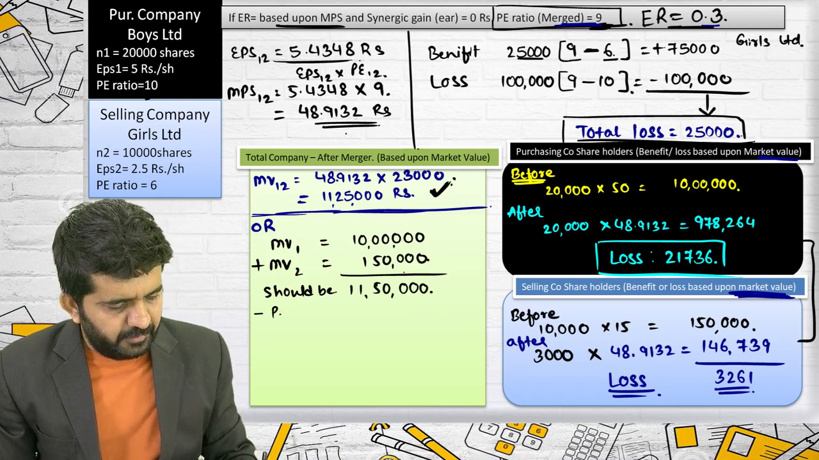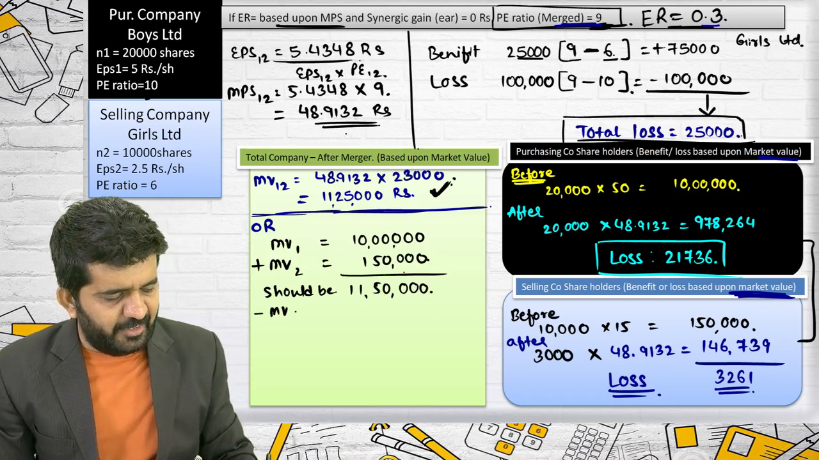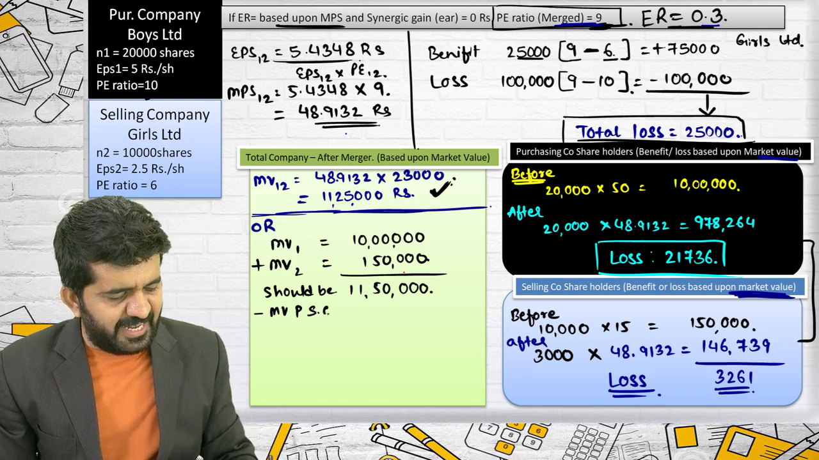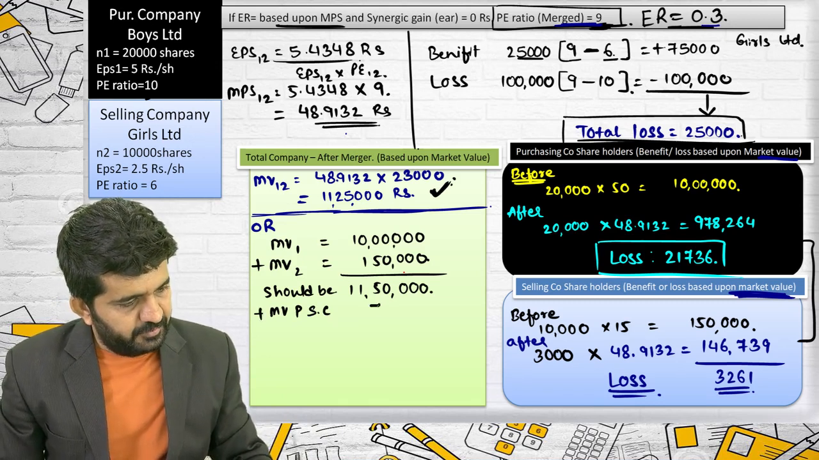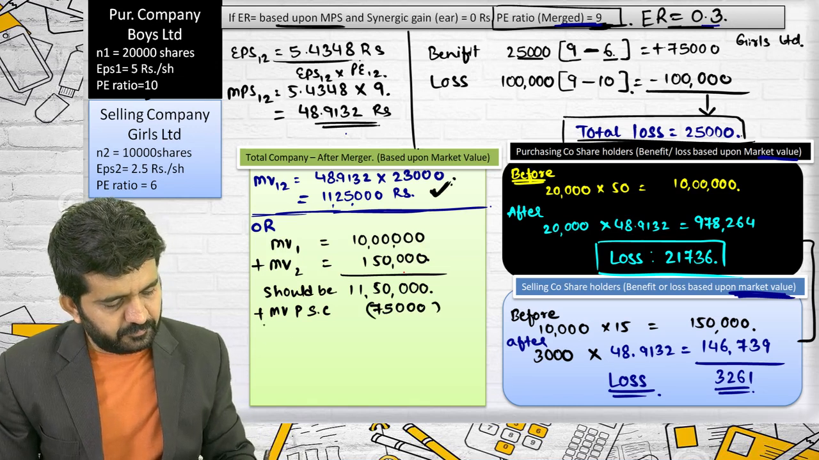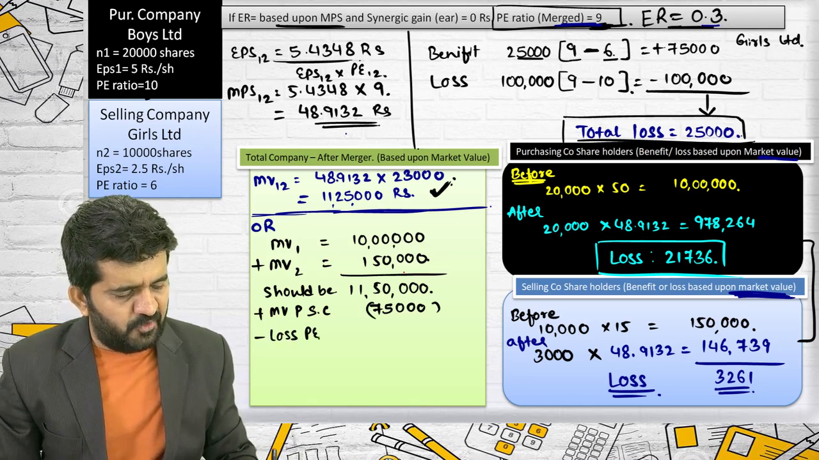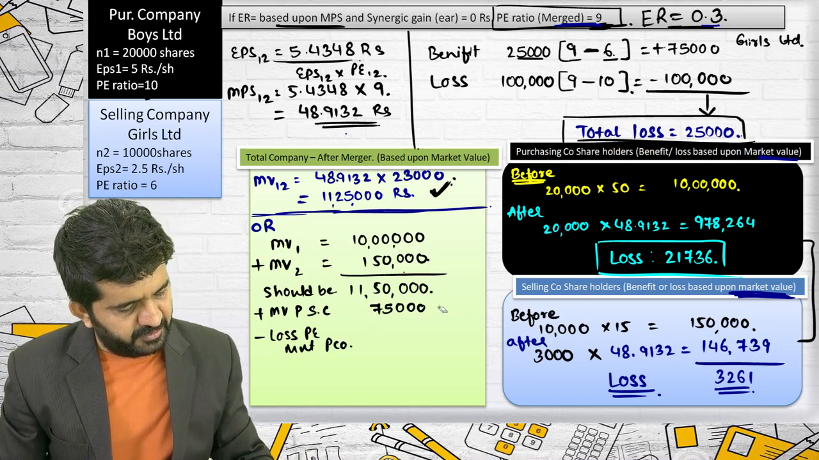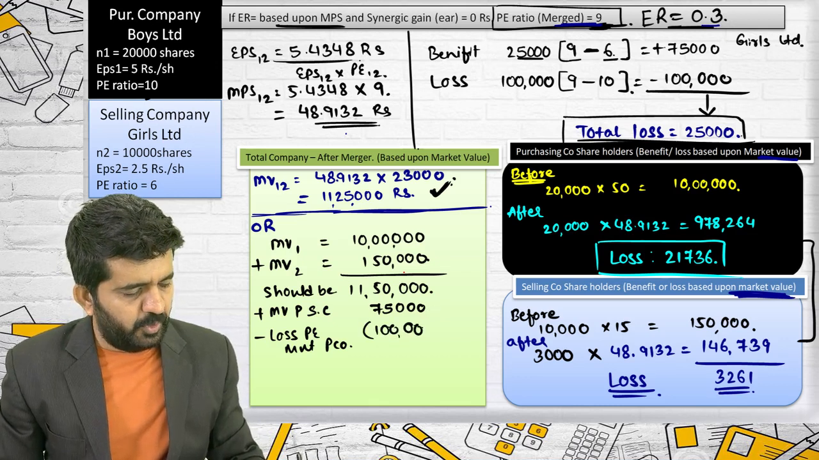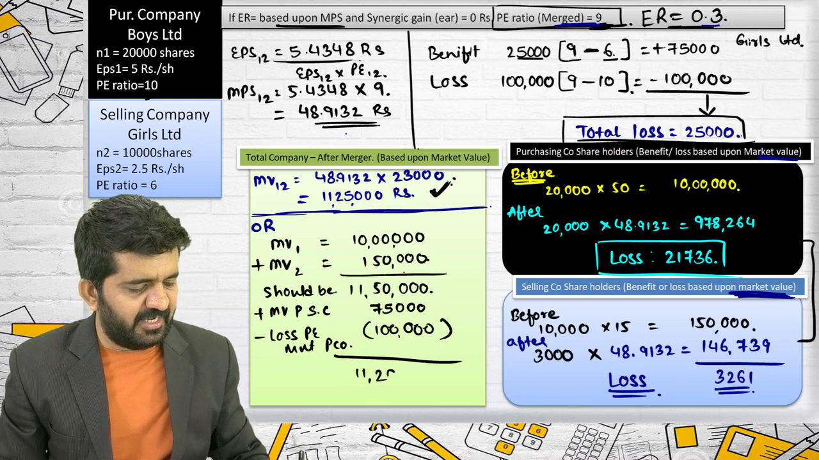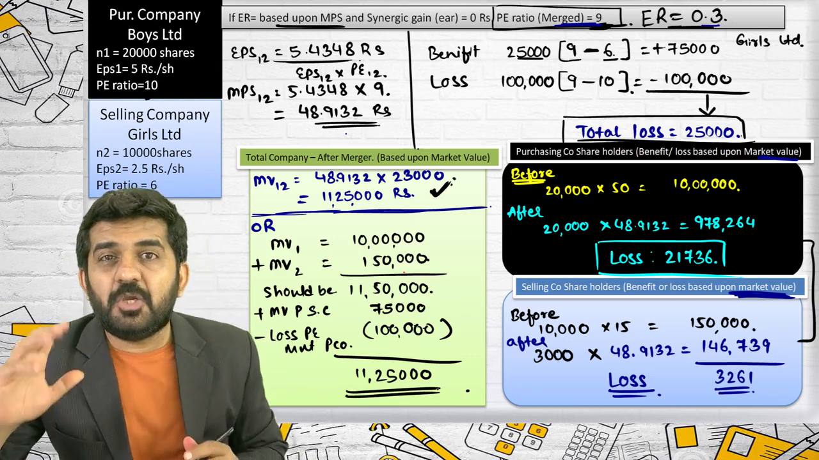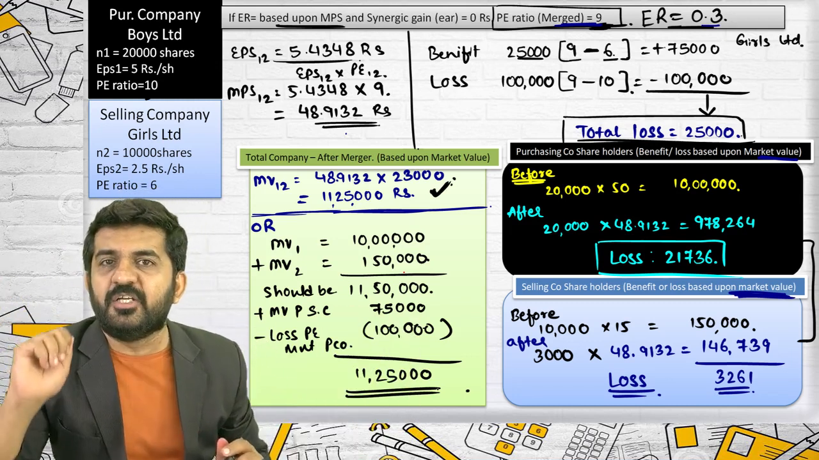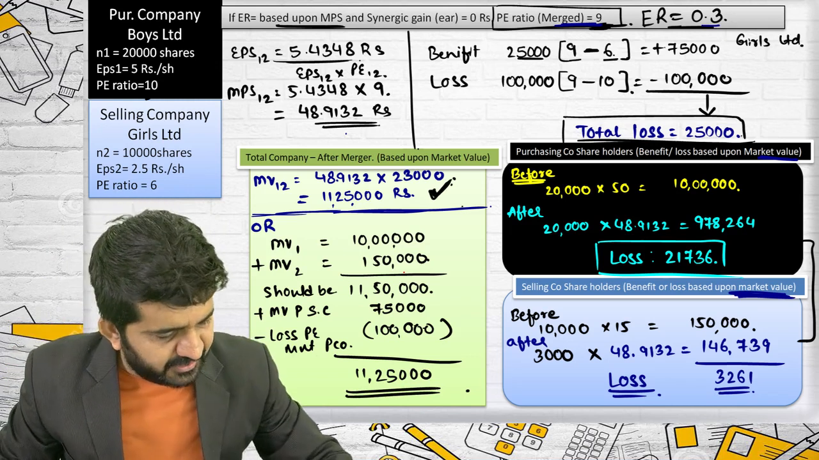Is it all right? I should complete it over here also. Minus market value profit of the selling company, which is 75,000, minus loss of PE multiple in the purchasing company. This is minus 1 lakh, and the answer should be 1 lakh 25,000 loss.